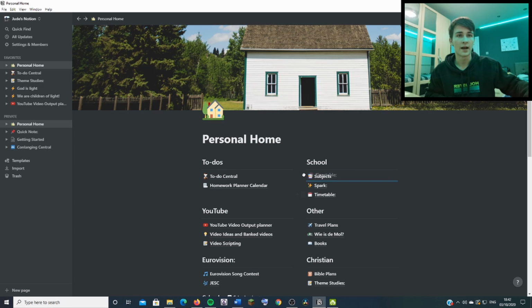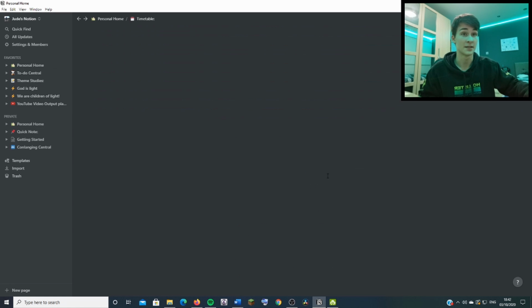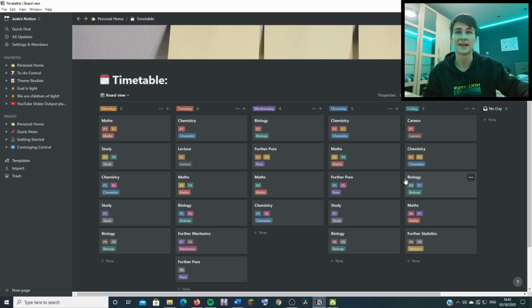So then, just move this up. In our school, we have the timetable. Some of you may be going, oh, what on earth? Why did you put your timetable like that? I actually really like this. It just lays it out in period form. Each class is a block. And so I have maths, period 1 and 2, study, period 3 and 4, chemistry, and so on and so forth. I have the most classes on Tuesday, but one of them is a lecture, I suppose. So, yeah, I have 3 singles on a Tuesday, which I suppose is kind of a lot. But yeah, if I need to check my timetable, it's here, or it's in my head, because I've memorized it at this point.